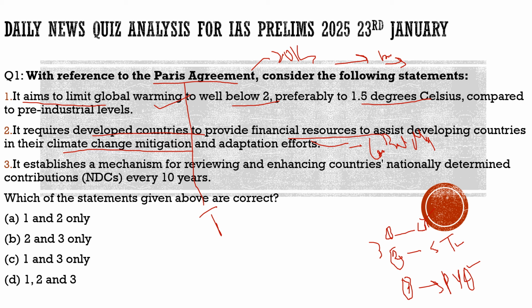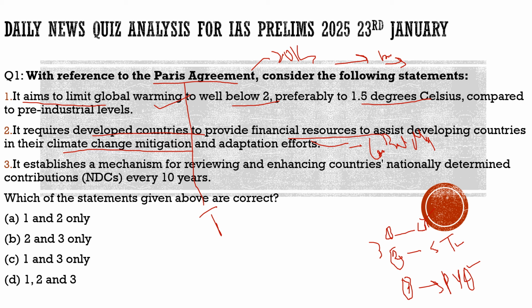And now when there are concerns of global warming, when we are seeing the world is warming, they should be more responsible for paying to the world. So it is the responsibility of these developed countries to give financial resources to the underdeveloped countries, so that it can be mitigated in an easy manner. It would be easy for everybody. So this is the concept of common but differentiated principle. That is, the developed countries would have to provide financial resources to assist developing countries in their climate change mitigation and adaptation efforts. So this statement is also correct.